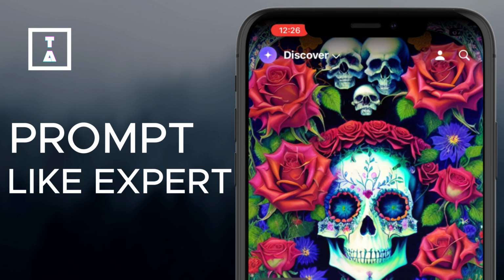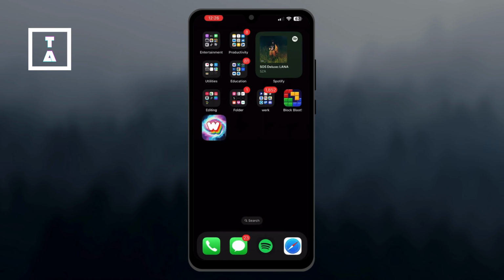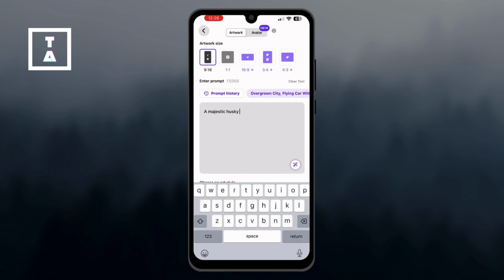Hey everyone! Want to create stunning AI generated art with Wombo Dream AI? Today, I'll show you how to write expert level prompts to get the best results. Let's get started. First, you must remember that when writing your description, the more details you provide, the better the